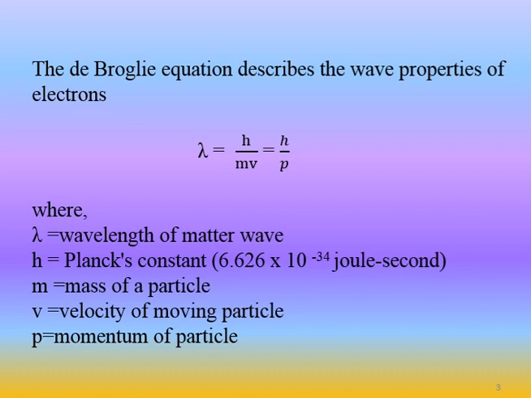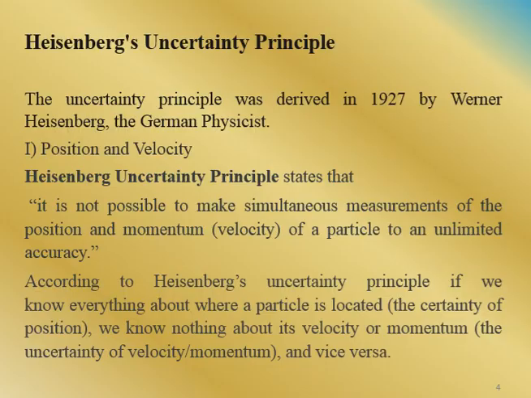Lambda, that is the wavelength of the matter wave, equals h upon m into v, that is equal to h upon p, where lambda is the wavelength of a matter wave, h is Planck's constant, its value is 6.626 into 10 raised to minus 34 joule second, m is the mass of the particle, v is the velocity of the moving particle, and p is the momentum of the particle.